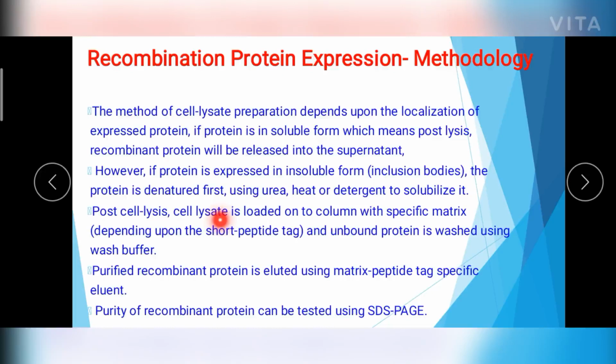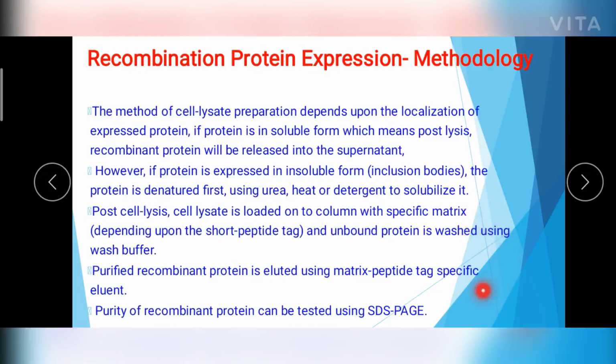recombinant proteins, is loaded onto an affinity column chromatography, and later when you use washing buffer, all the unnecessary proteins, that is the host proteins, are washed away, and our recombinant protein, which has the tag, will bind to the specific matrix present in the column.